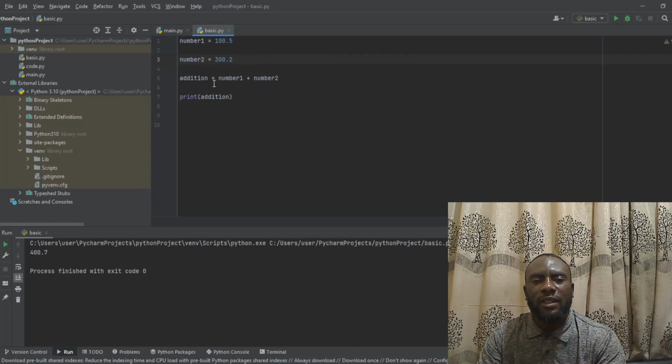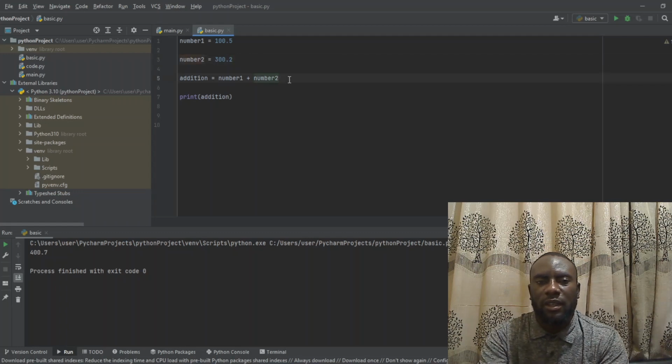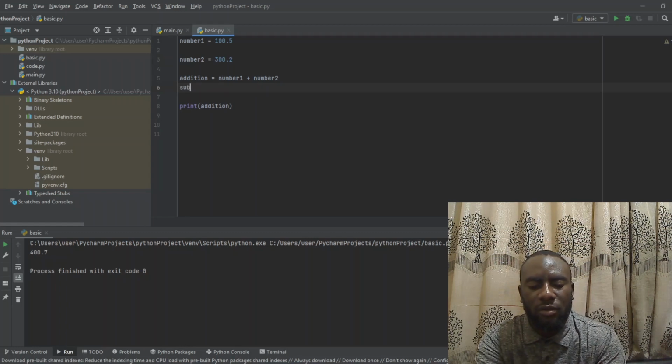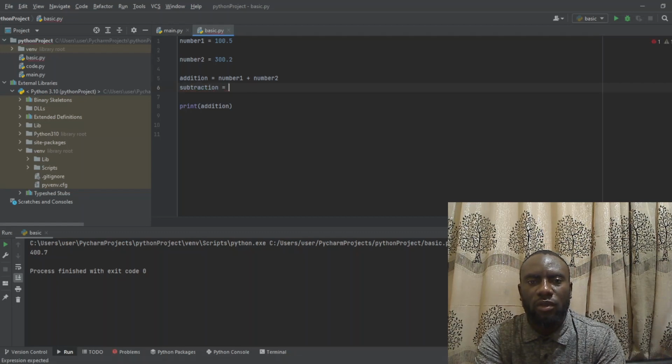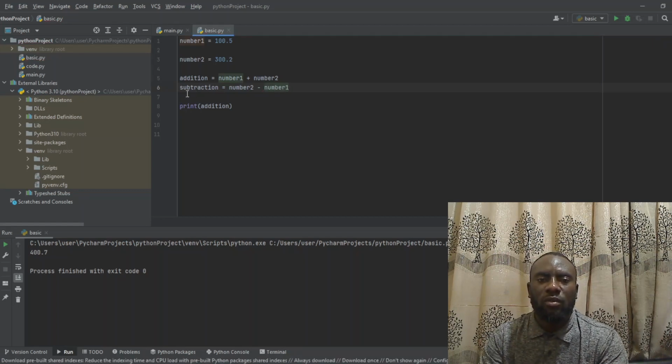You can say this addition, or in case of subtraction, we can say subtraction is going to be number 2 minus number 1.